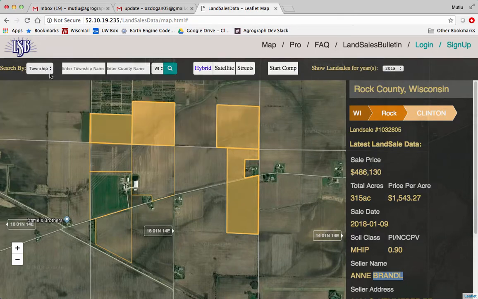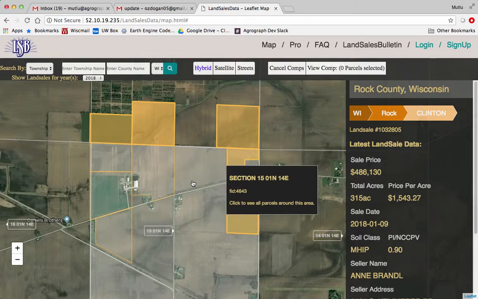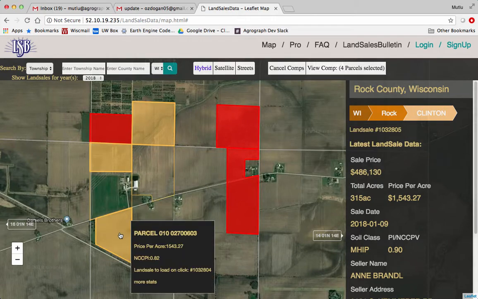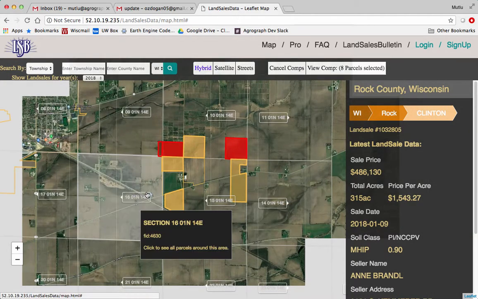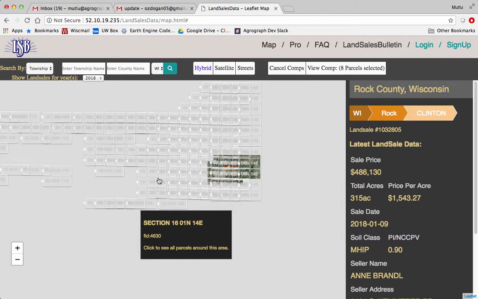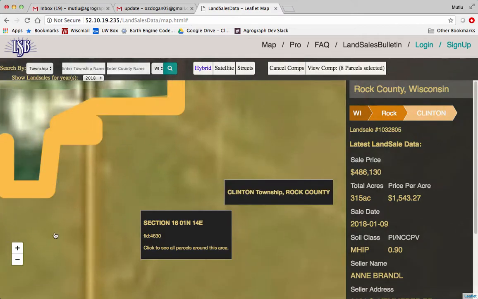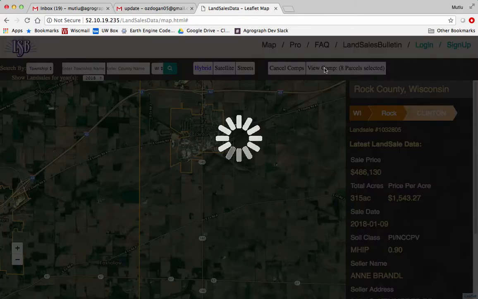The other thing that we can do with our application is what's called a comps selection tool. So let's say that this is a parcel that you are interested in, and then we can select 4 parcels, add 4 parcels over here. We can add this one because this one was a 4-piece sale. And the whole idea over here is we're trying to give additional information to the user. Oops, I zoomed in a bit too much. So anyway, we've selected 4 parcels, so we can actually look at that comp sale app.